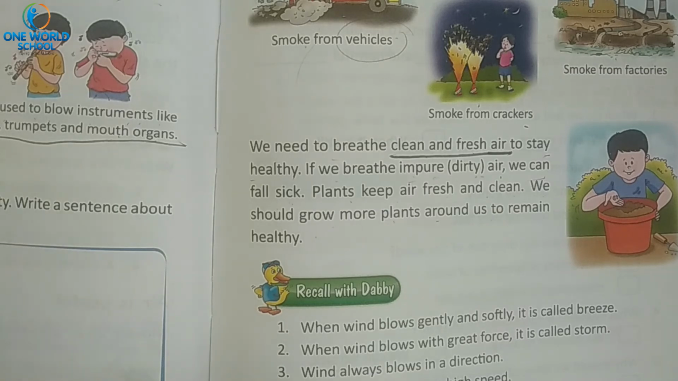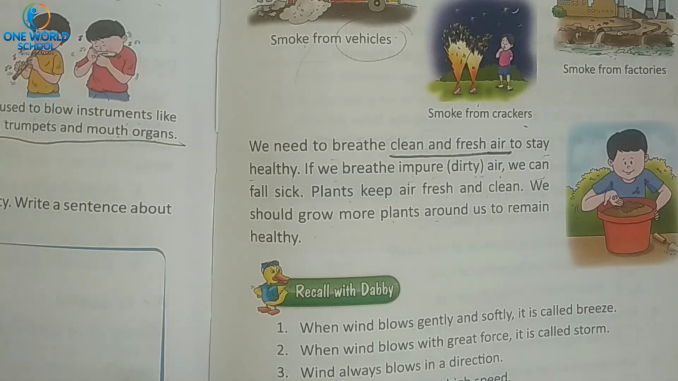Understood? Yes. So students, what have we learned in this chapter? Air around us. What have we learned? Air has a direction, air has force, uses of air and clean air.